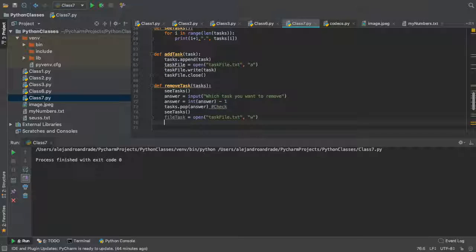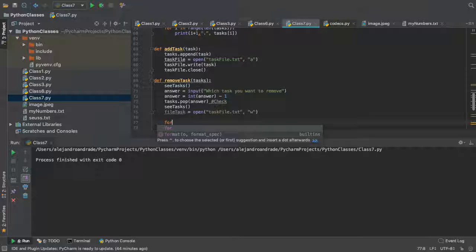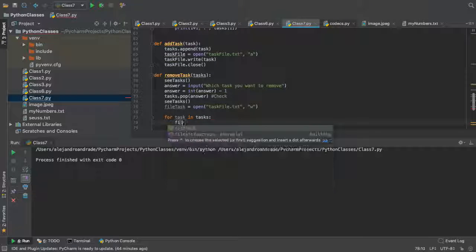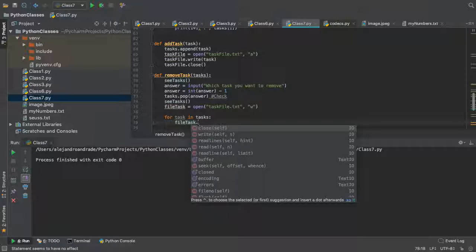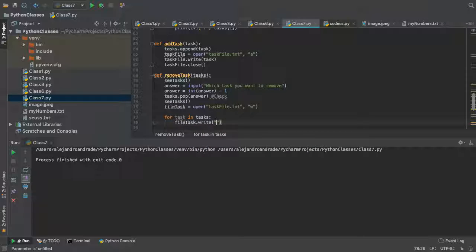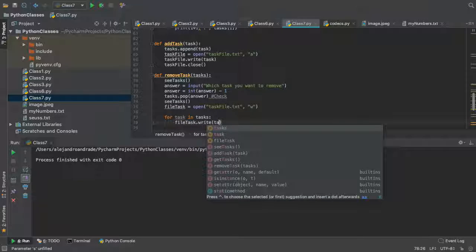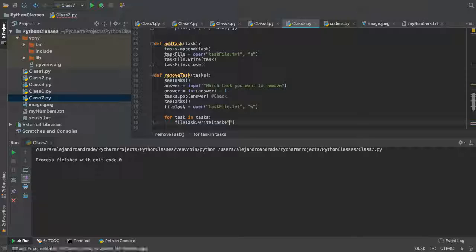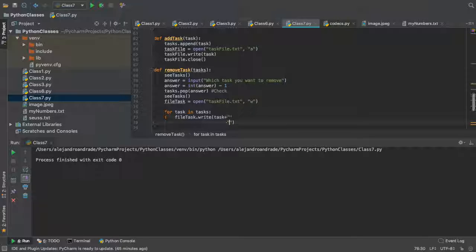So we're gonna open that, you're gonna do for task in tasks, right? What are you gonna do? You're gonna do file tasks dot write, and you're gonna do your task. And then we saw from the last class that if you just do that without doing anything else, you're gonna have trouble reading later. So we actually gotta put the new line there, right? Because you read by new lines, you read by spaces, you always gotta put a delimiter. That's what we call delimiters, right?